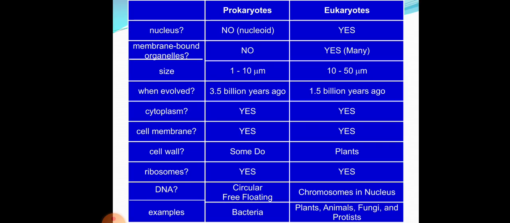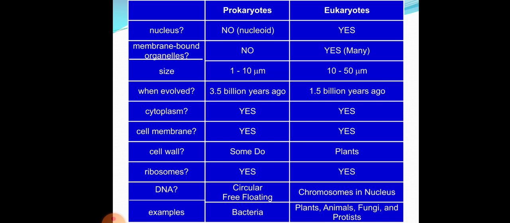So these are the differences between prokaryotic and eukaryotic cells. For example, in the case of the nucleus, in prokaryotes the nucleus is not present. No nucleus is found, only a nucleoid, which is just the pre-stage of the developed nucleus, an unorganized nucleus. In eukaryotes, a well-developed nucleus is found. Membrane-bound organelles are absent in prokaryotes, but found in eukaryotes.